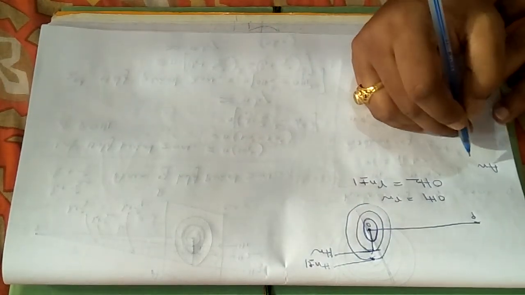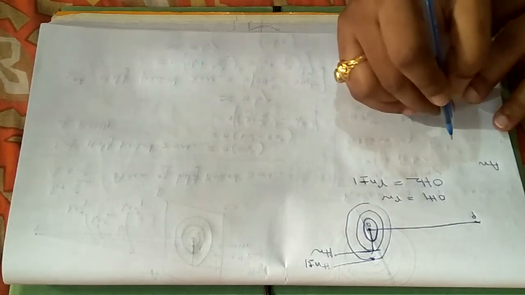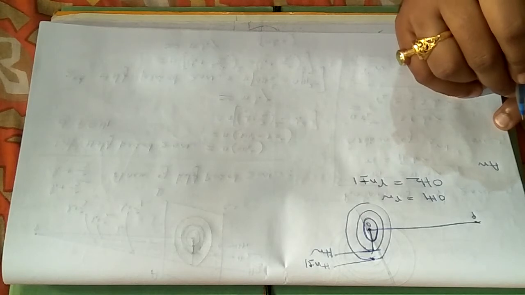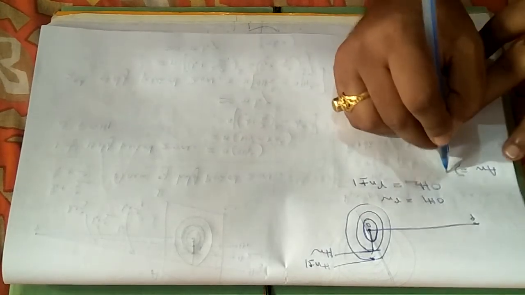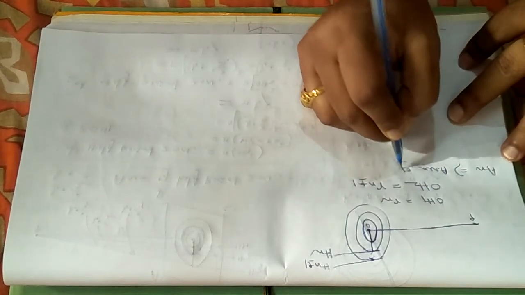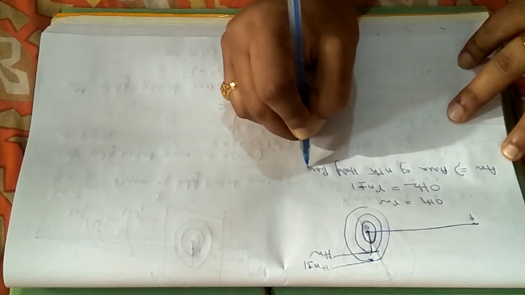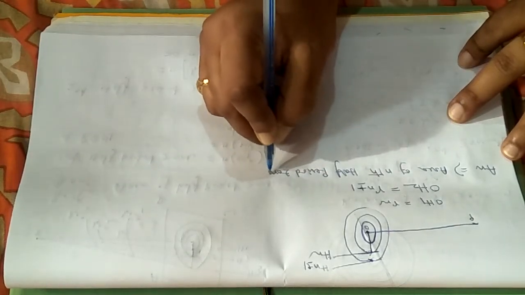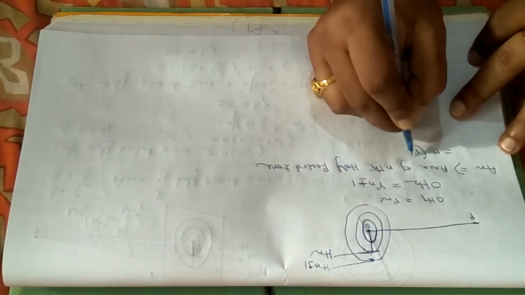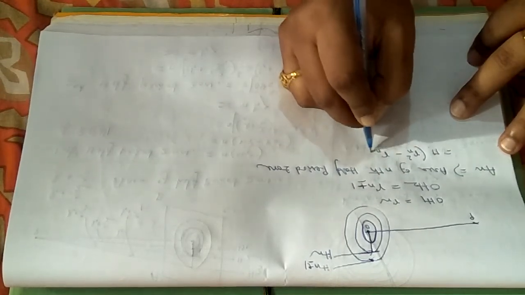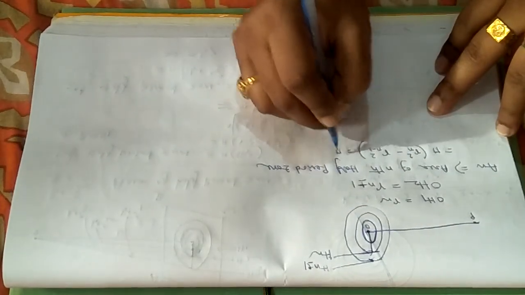Now the area An means the area in between these two half period zones, or I can write the area of the nth half period zone is given by pi into Rn square minus pi Rn minus 1 whole square, and you know the value of pi.